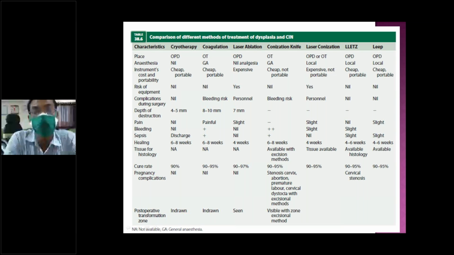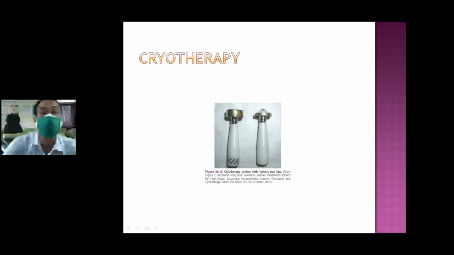Cryo is nothing but freezing. We'll discuss later, but let me go into some detail. Cryotherapy is freezing all these abnormal cells. We need a cryo probe and some liquefied gas, either carbon dioxide or nitrous oxide. Nitrous oxide or carbon dioxide is used to freeze this area.